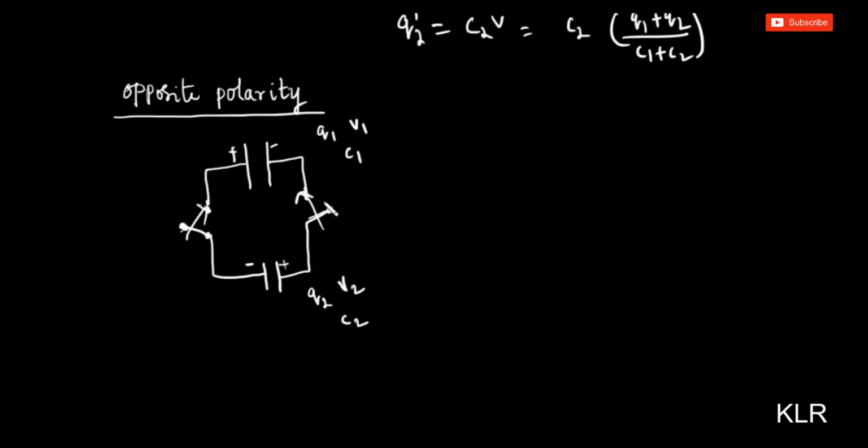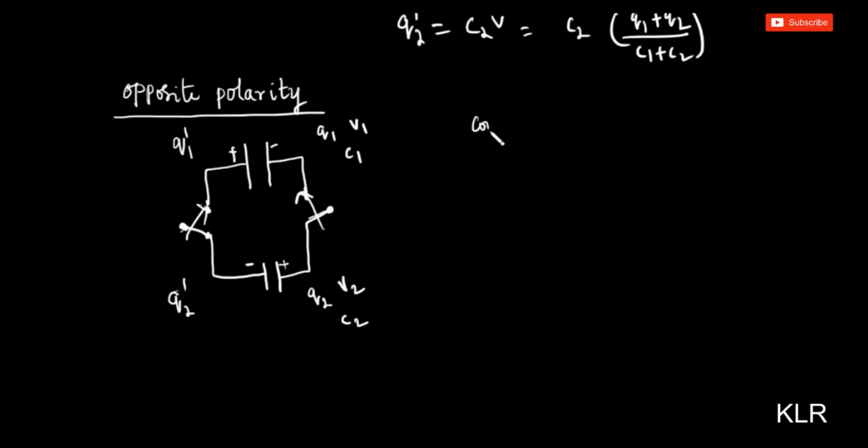Now what happens is the charge will flow till they reach the common potential, and finally the charge here is Q1 dash, and the charge here is Q2 dash. Before connecting the two capacitors, the charge here is Q1, and the charge on the other capacitor is Q2.